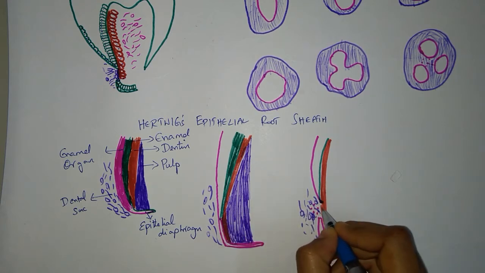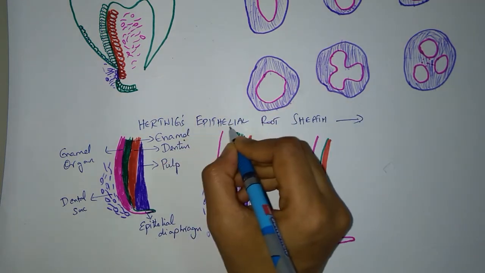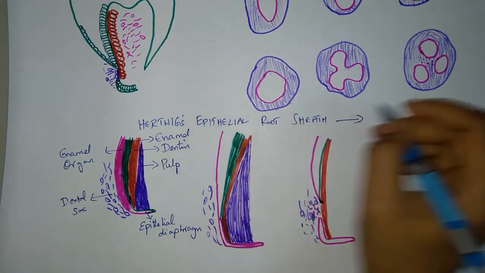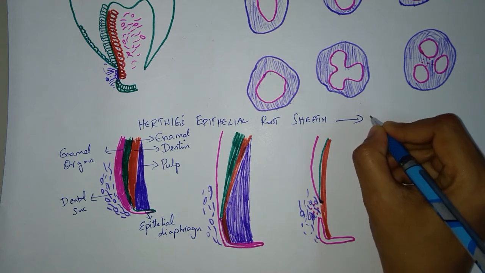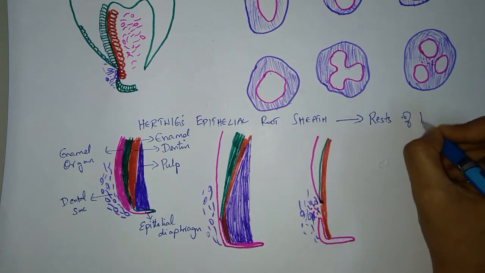After the dentin is formed, there is disintegration of the epithelial diaphragm, that is the Hertwig's epithelial root sheath disintegrates and results in the formation of cell rests of Malassez.